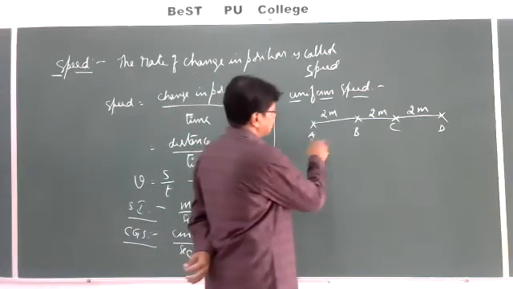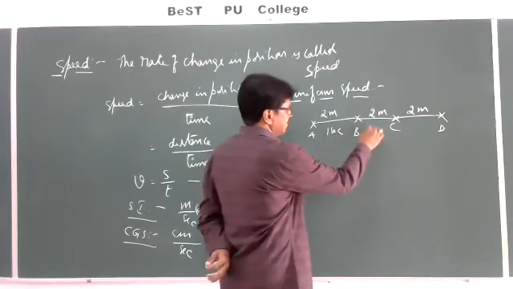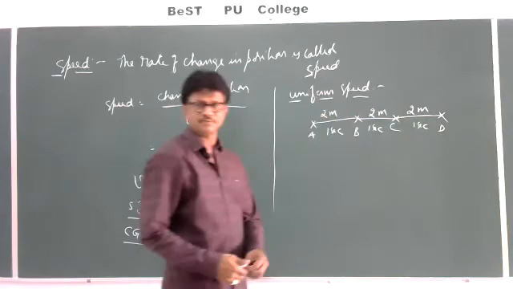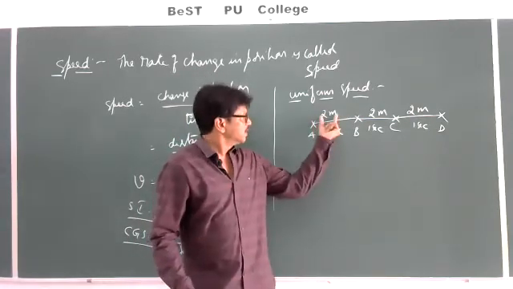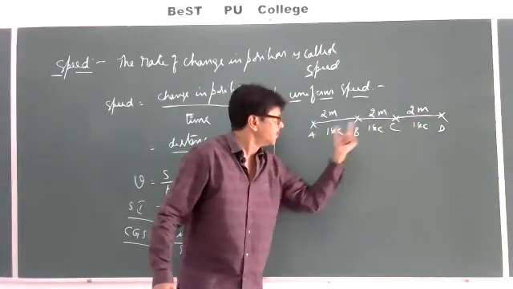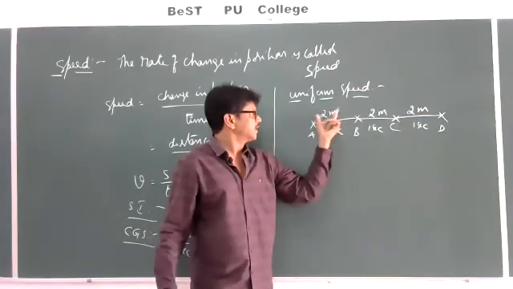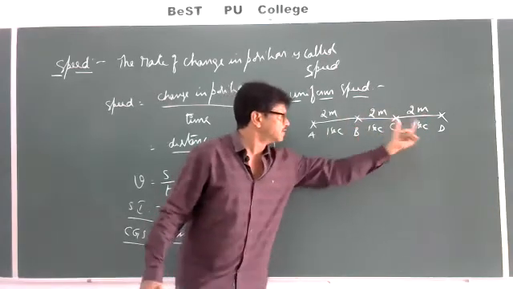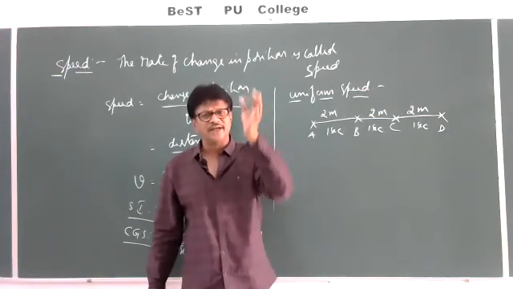If a body takes 1 second to travel from A to B, it takes the same 1 second here also, and the same 1 second here also. That is a body covering equal distances in equal intervals of time, however small those intervals may be.